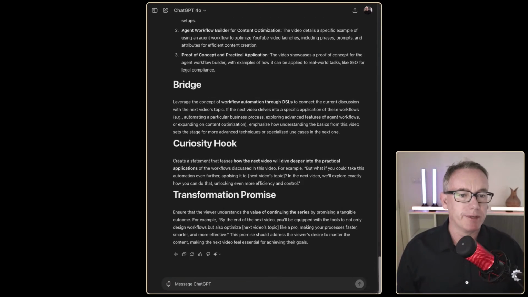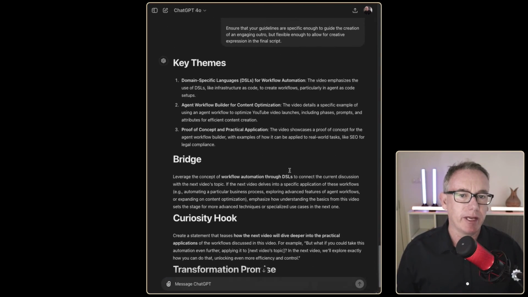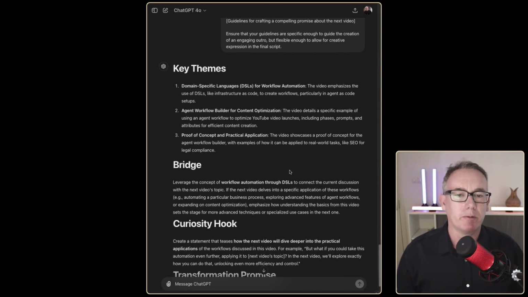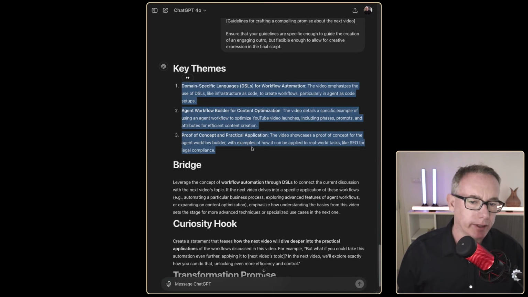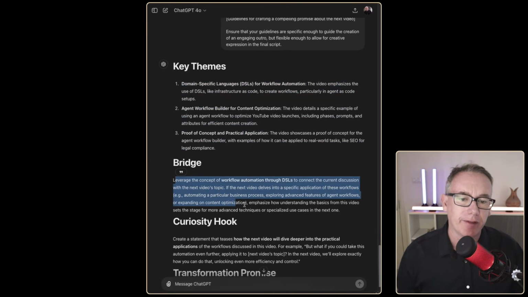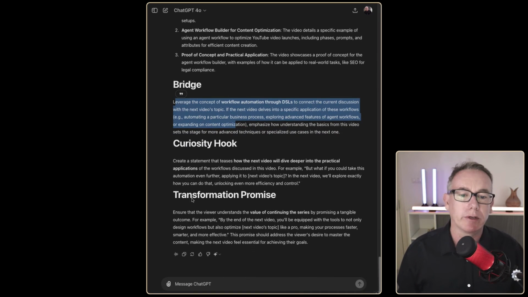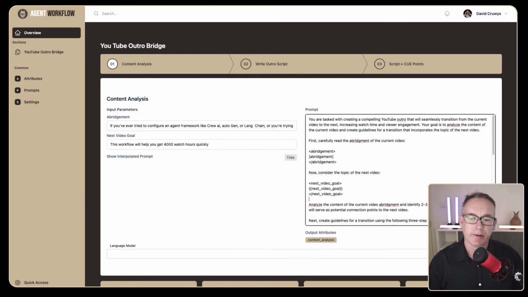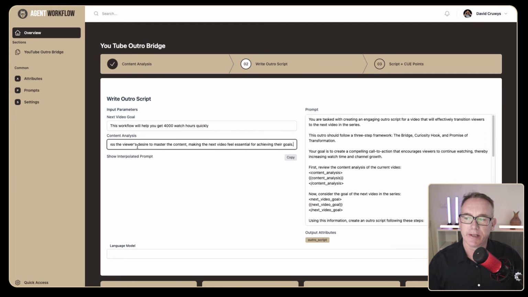So I've run that prompt, and down the bottom I've got the key themes from the video that I want the outro on, and they're all listed here. There's information about the bridge, the curio hook, and the transformation promise. Just copy the information, go back to our application and paste in the content analysis with the next video. Copy this, and we'll see what sort of outro script we'll get.